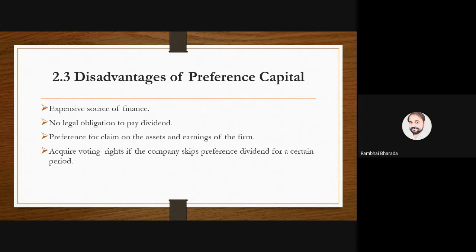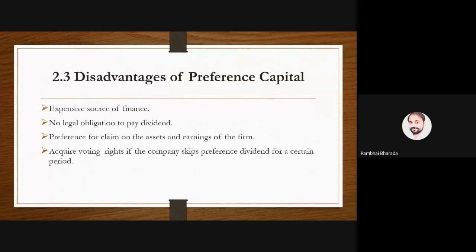And the last one, acquiring voting rights if the company skips the preference dividend for a certain period. One of the most important limitations here is that preference shareholders do not have that right, if the company is continuously skipping the dividend. In the case of equity shareholders, suppose for the last 5 to 6 years the company is not declaring the dividend, then equity shareholders can claim the dividend or they have voting rights.